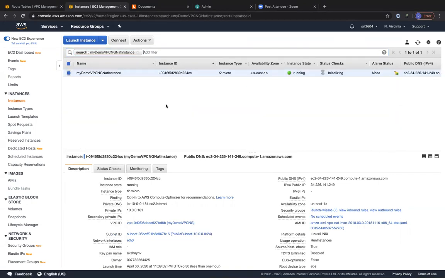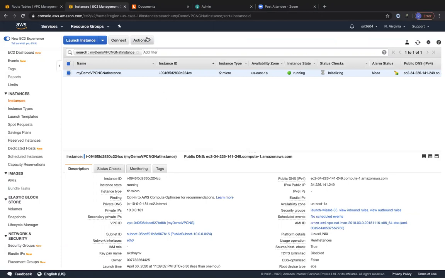So this is a previous generation. A lot of people right now recommend going for the NAT gateway, which is a highly available solution as part of the VPC itself, which is managed by AWS. So you will have to manage your NAT instance. If suppose you don't have enough network throughput through this NAT instance, you'll have to scale this NAT instance vertically to a bigger instance size and so on.